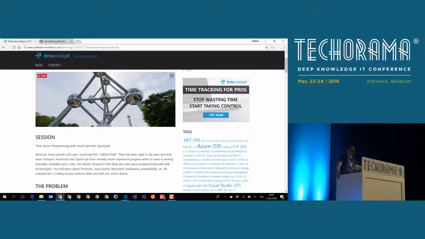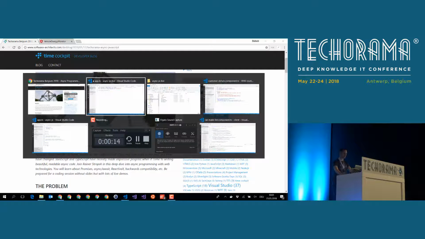We are going to start with a short example that will be a little bit of a callback hell. So what is the previous state in the JavaScript world concerning async programming? And then we are going to make it better. We are going to introduce promises. We are going to deep dive into async await. And we will take a look at ReactiveX, RxJS, and how RxJS can make async programming easier, and especially how it is applied in very popular large-scale frameworks like, for instance, Angular. This is what you are going to see in the upcoming 60 minutes.